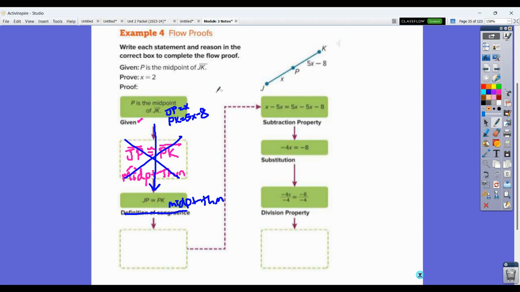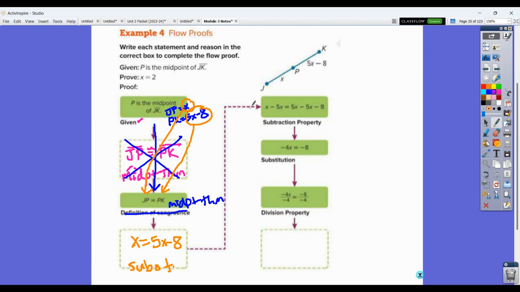So what I can do now is I can take this JP, let me change my color here. I can take this X that's right here for JP, and I can substitute it in for JP. And then I can take this 5X minus 8 that's right here for PK, and I can substitute it in. So we're going to do a substitution and say that X is equal to 5X minus 8. And again, that was substitution that we were doing there. So we have that step there.